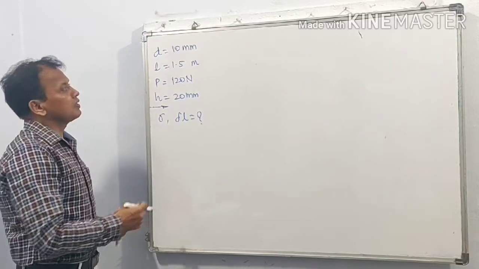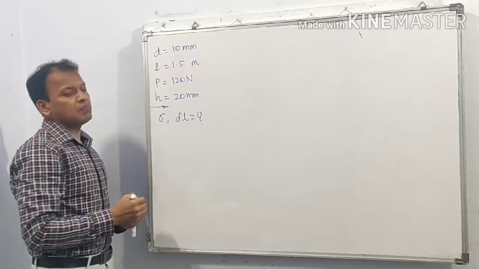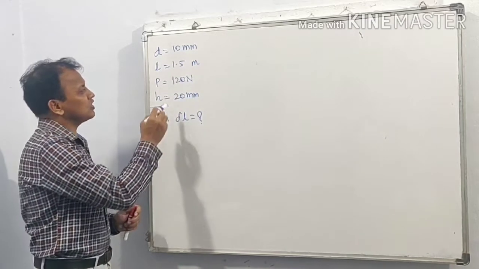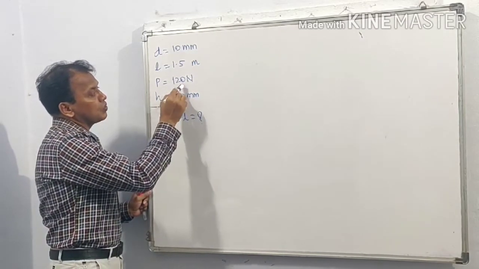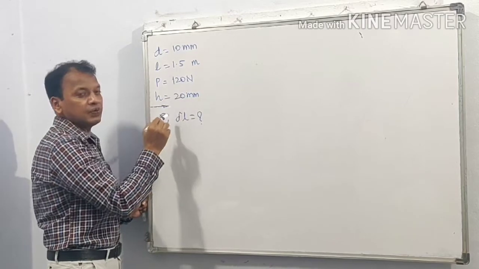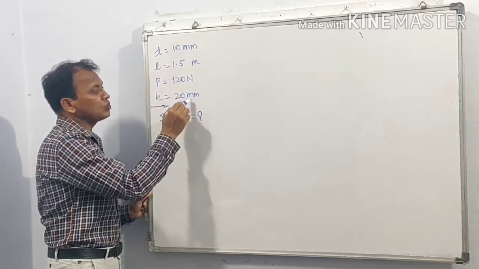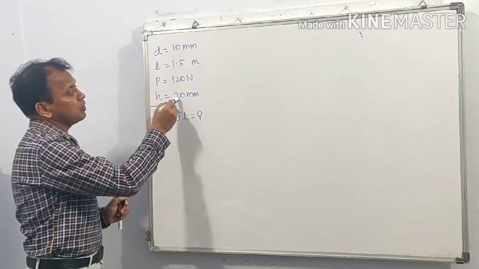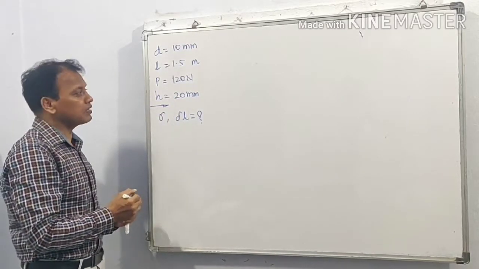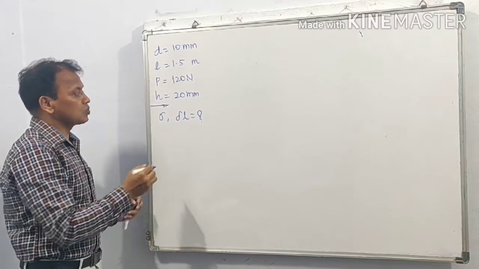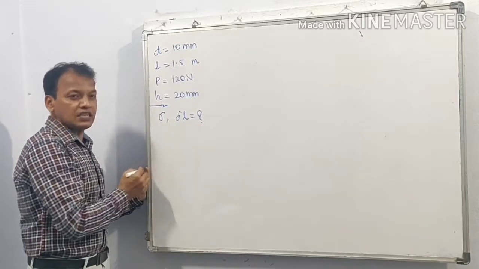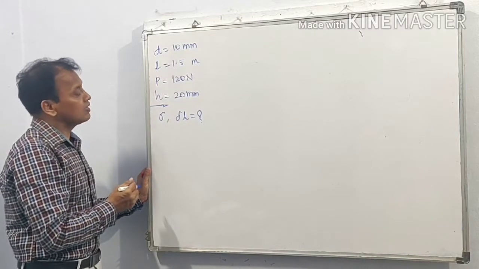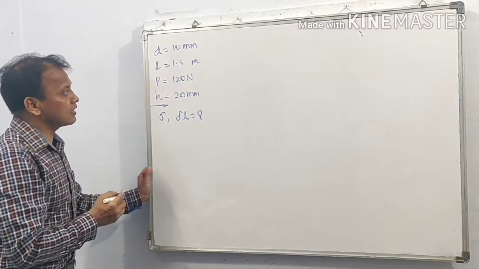Next example: a 10 mm diameter mild steel bar of length 1.5 meter is stressed by a load of 120 Newton falling freely through 20 mm. So again this is an impact load falling freely through a 20 mm height. We are asked to calculate the instantaneous stress and instantaneous elongation. Instantaneous stress means sigma, instantaneous elongation means delta L.